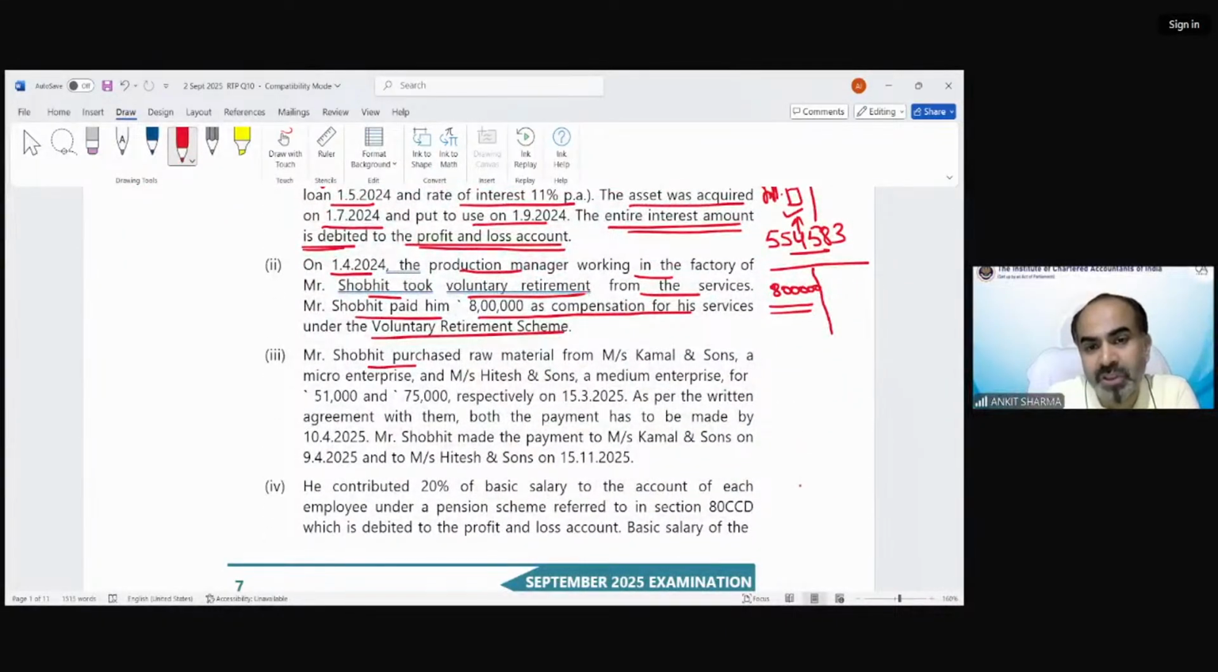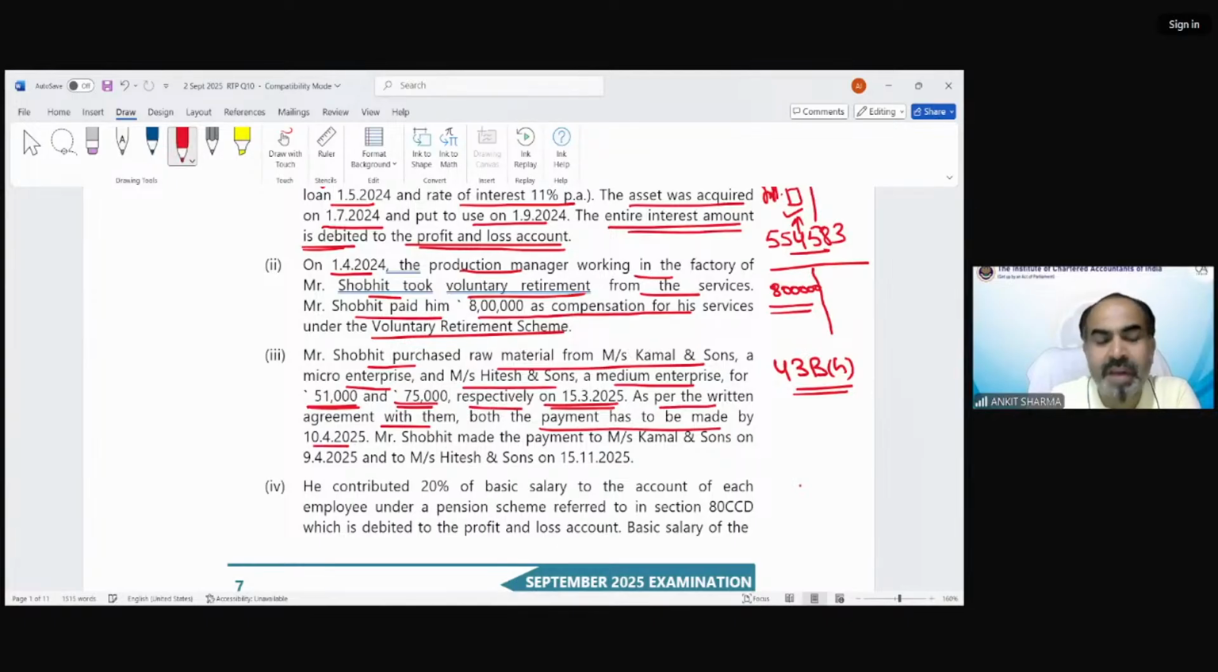Mr. Shobhit purchased raw material from Messrs. Kamal and Sons, a micro enterprise, and Messrs. Hitesh and Son, a medium enterprise, for 51,000 and 75,000 respectively on 15th March 2025. So there is section 43BH. As per the written agreement with them, both the payments have to be made by 10th April 25.